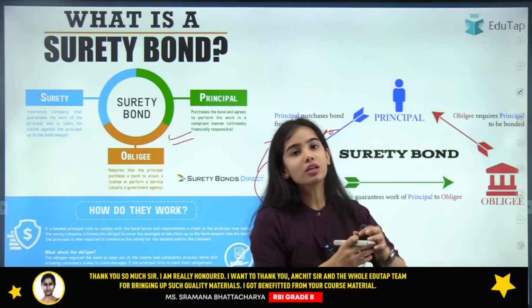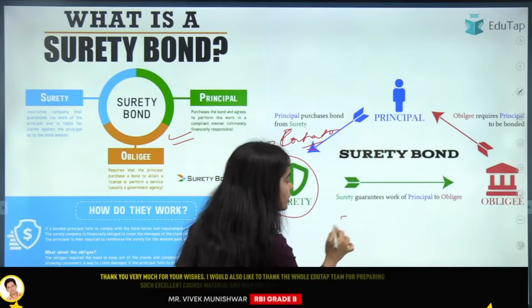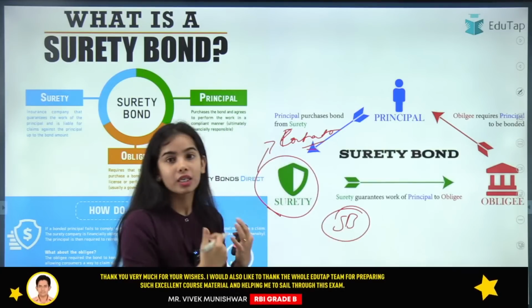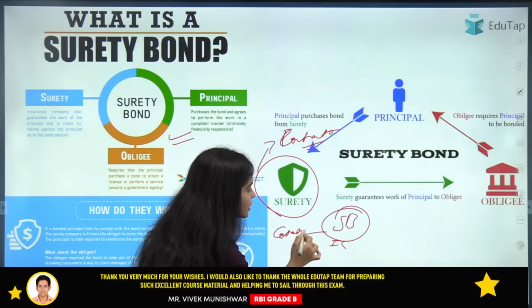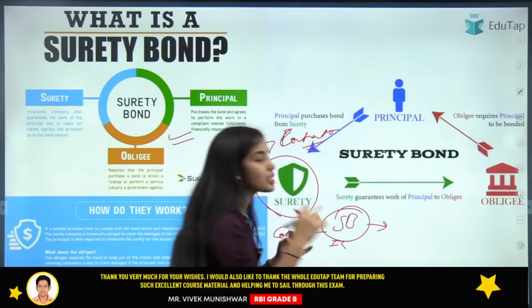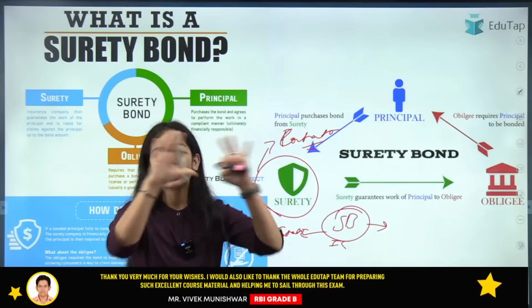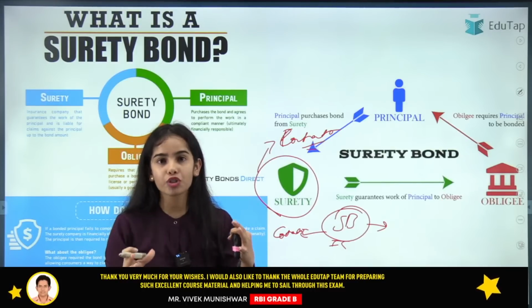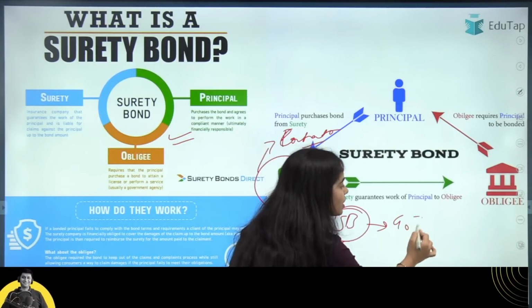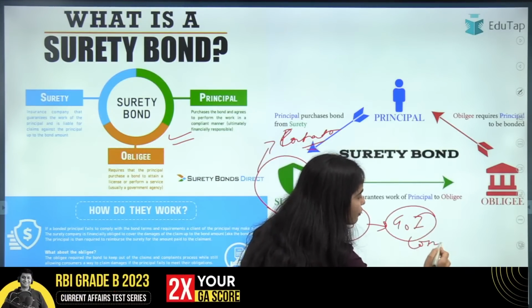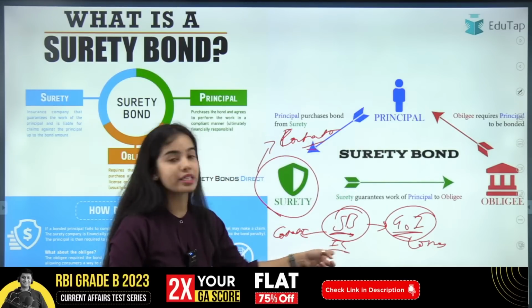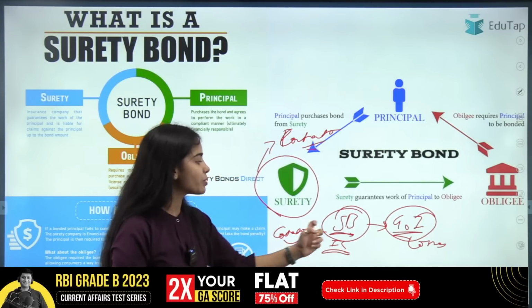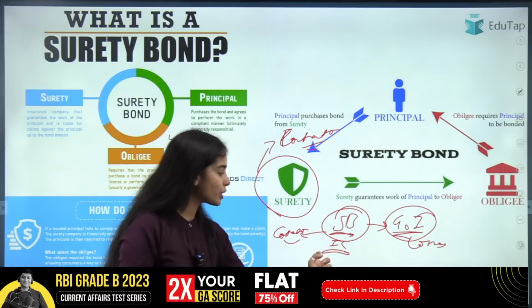The surety bond is bought from the insurance company by the contractor, so that if the contractor is not providing the infrastructure on time, the losses that the government of India faces can be covered through this insurance company.